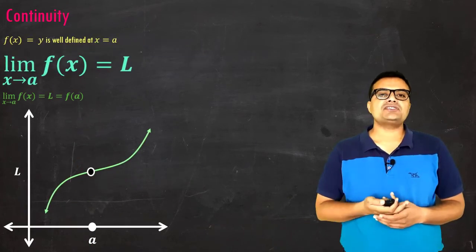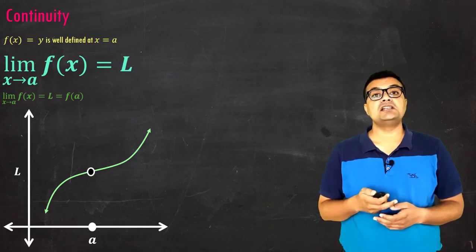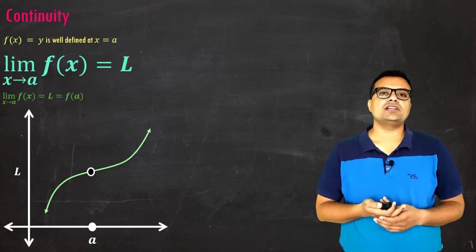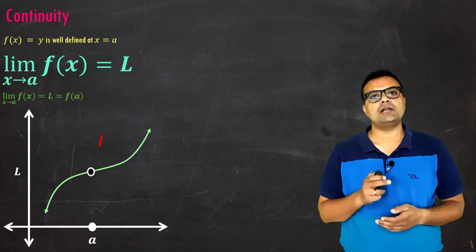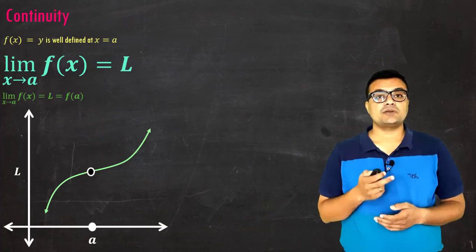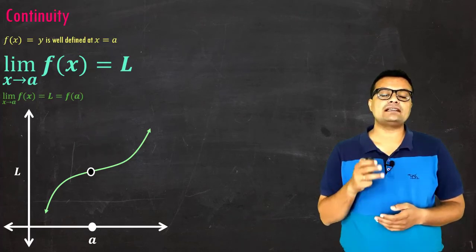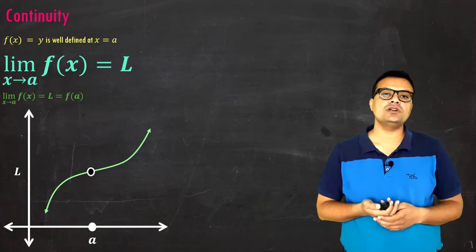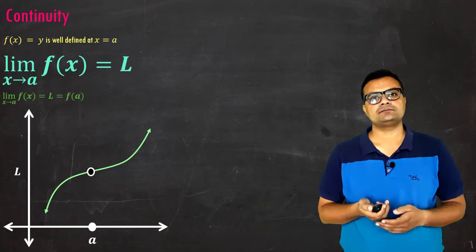Now for the second condition, you can see clearly I am taking point x equal to a and I am taking its limiting value by L. So for this reason, the reflected value is given by a black dot. That means my value is not exactly assuming input x equal to a, it is remaining in the neighborhood, but it is equal to L.